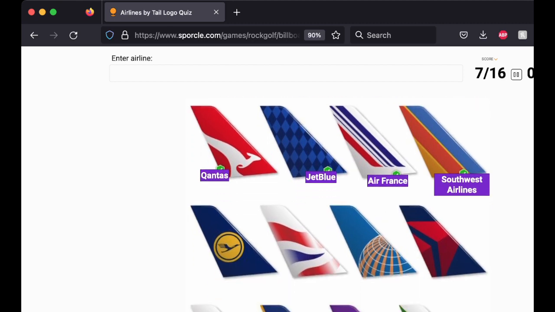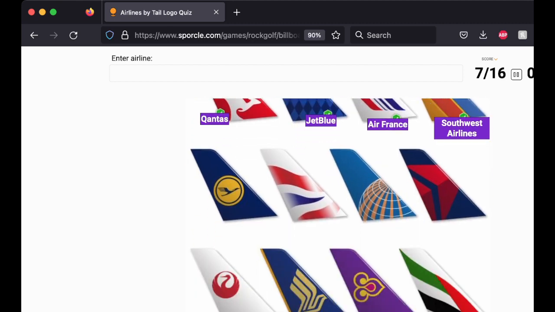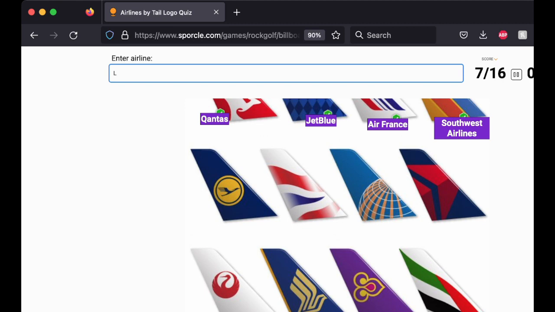Alright, so let's see, row 3, so that's Lufthansa. Next to that is British Airways. And next to that is Continental, or United. Next to that is Delta.